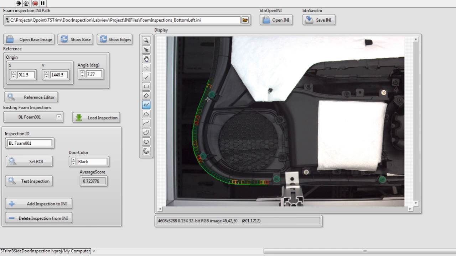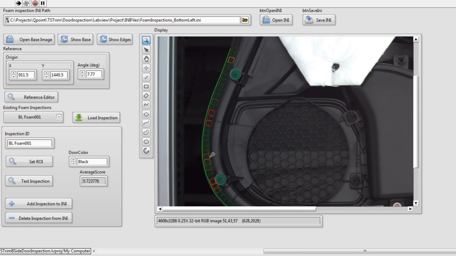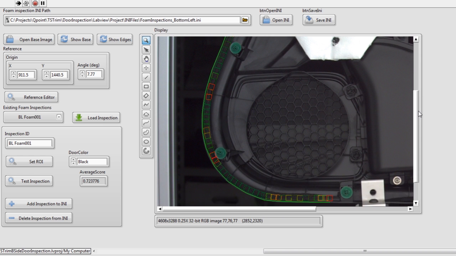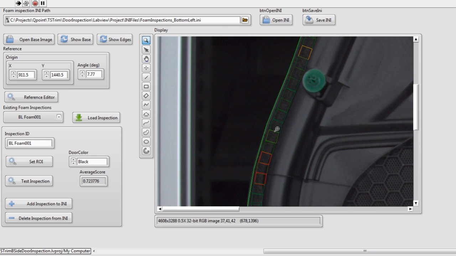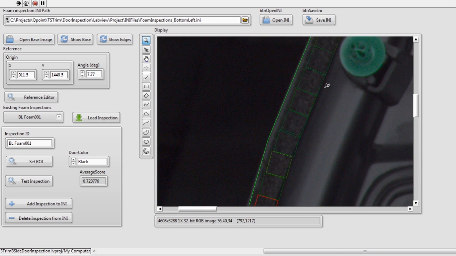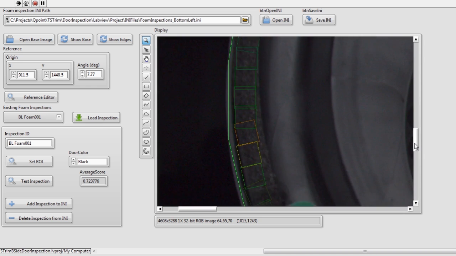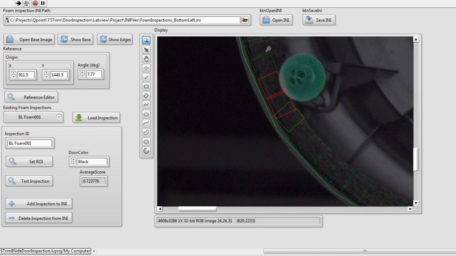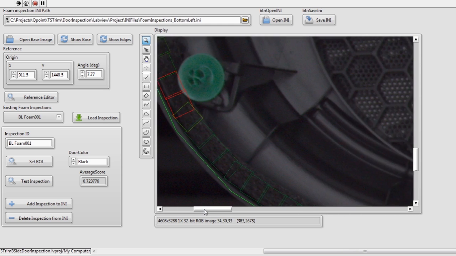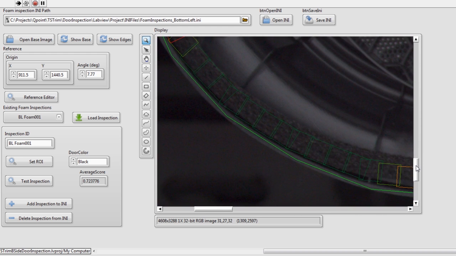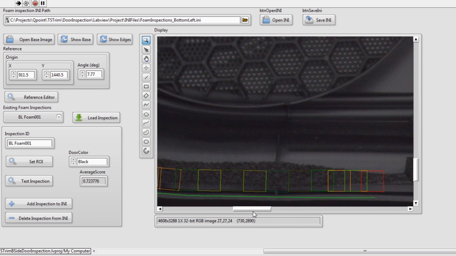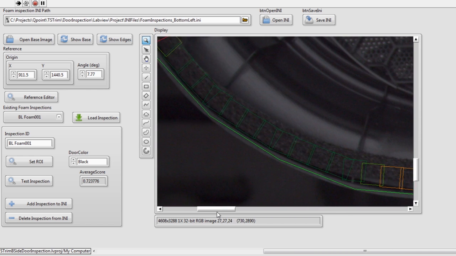Alright, there we go. I'm going to zoom in here. There are a series of rectangular regions of interest. They are offset a fixed distance from the edge. As the part moves, the reference that comes in will create a shift of the path region of interest. The path region of interest will define where these rectangles need to go. That way we can have the part move around a little bit in the actual inspection. Again, this is just defining the regions.